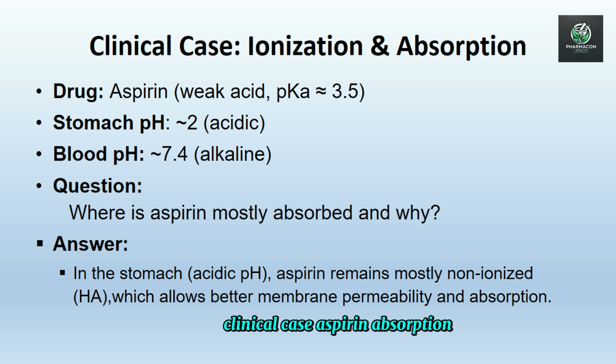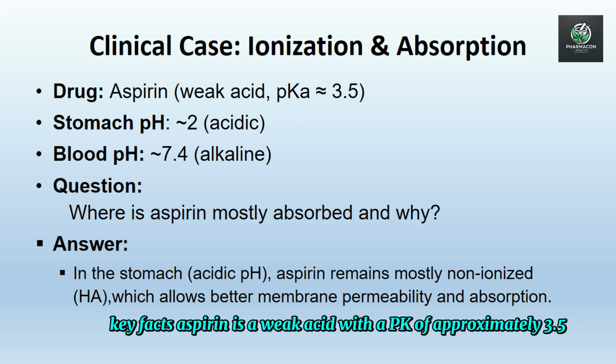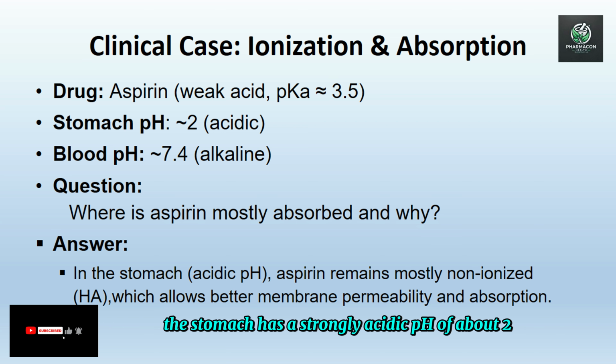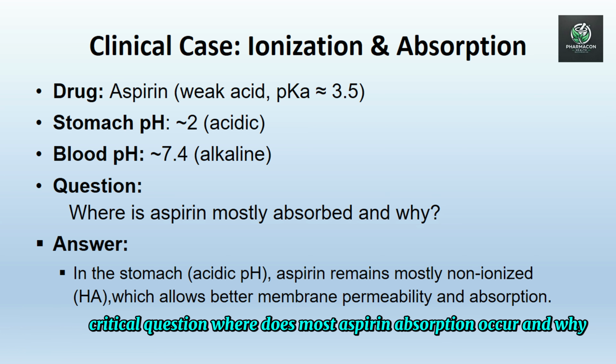Clinical case, aspirin absorption. Let's examine how ionization affects aspirin absorption in the body. Key facts: aspirin is a weak acid with a pKa of approximately 3.5. The stomach has a strongly acidic pH of about 2. Blood pH is more alkaline at 7.4. Critical question: where does most aspirin absorption occur and why? The answer: